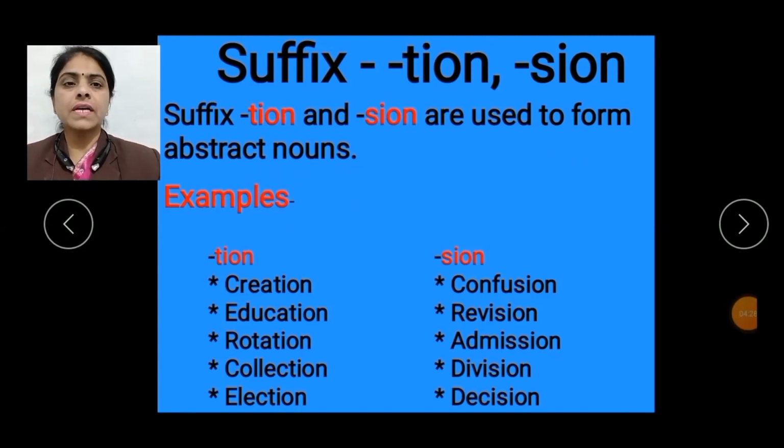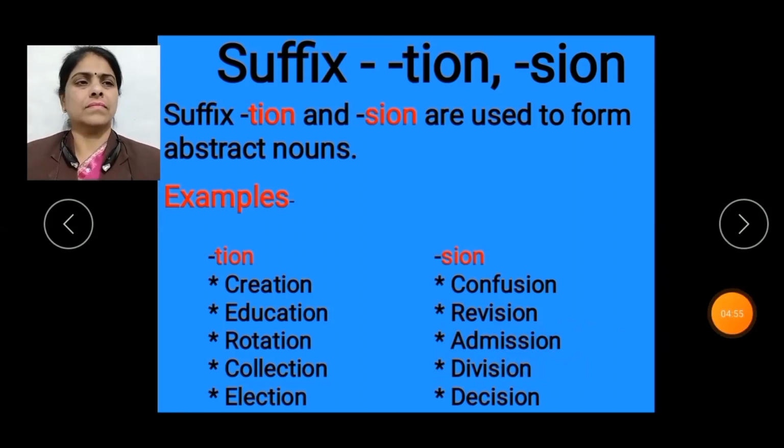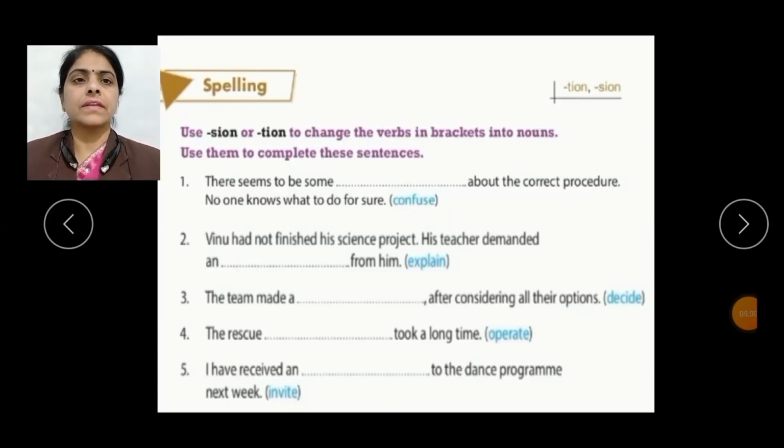Let's have the examples. The example of suffix tion are creation, education, rotation, collection and election. Similarly, the examples of suffix sion are confusion, revision, admission, division and decision. Now let's have the exercise which is related to these suffix. The exercise is use SION or TION to change the verbs in brackets into nouns. Use them to complete these sentences.